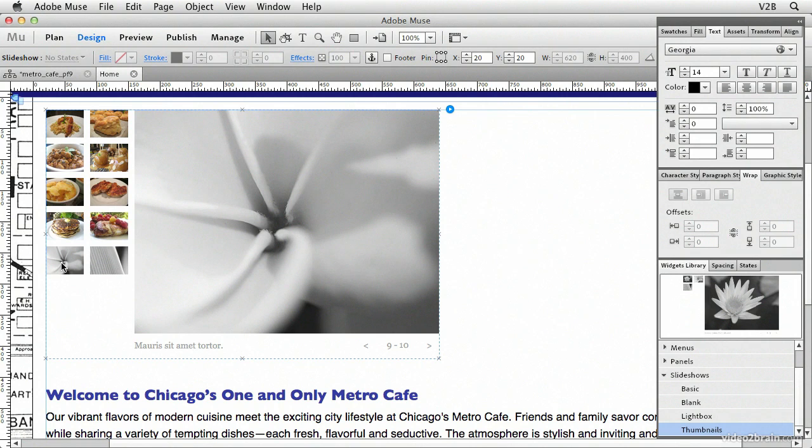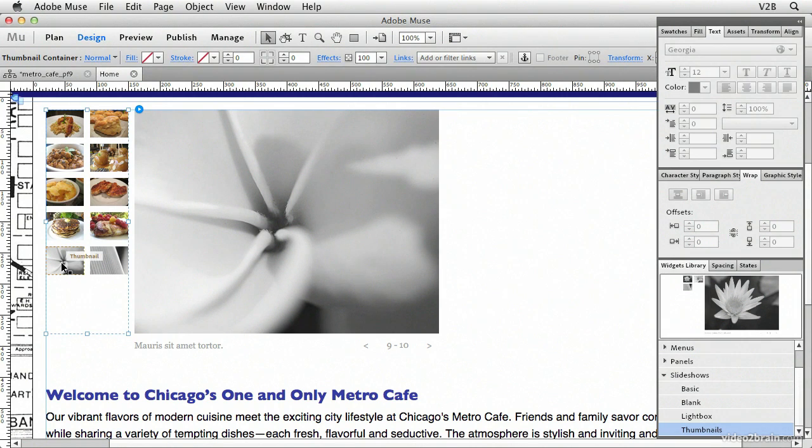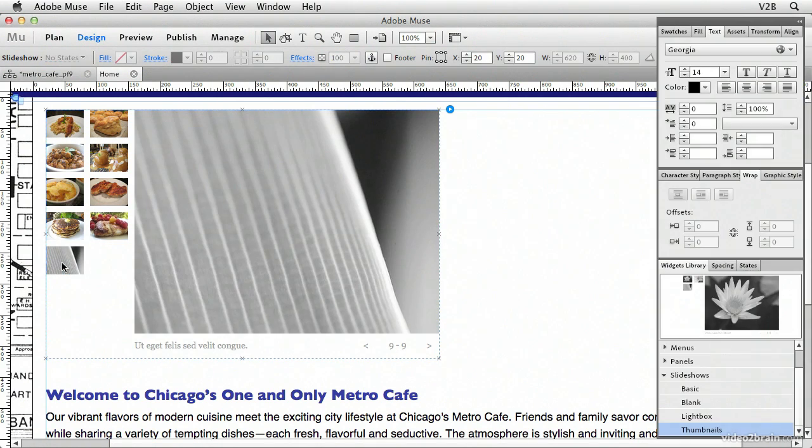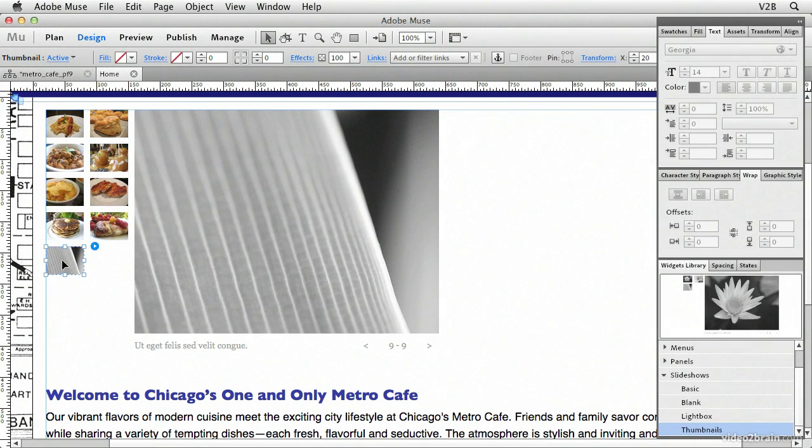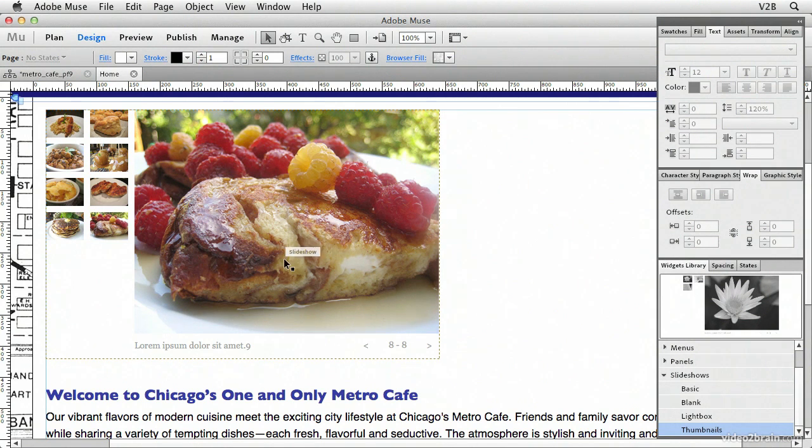All right, same thing. Let's go ahead and click once to select the slideshow, twice to select the image, three times we have the frame for the thumbnail, delete. All right, delete key. We'll get rid of those. All right, so now we have a basic slideshow set up in here.